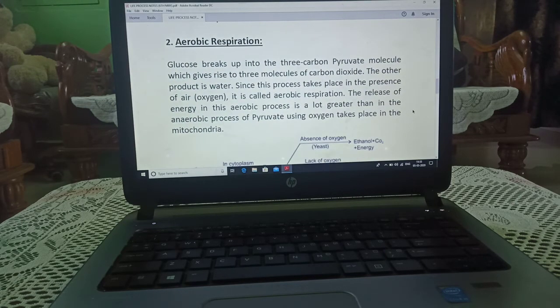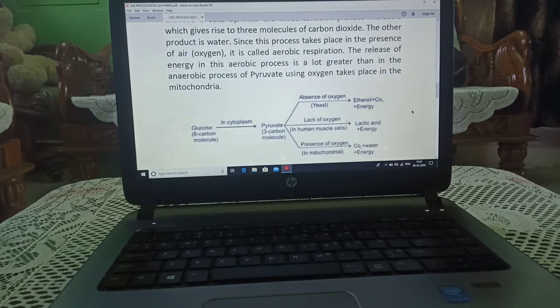Aerobic respiration: glucose breaks up into a 3-carbon pyruvate molecule, which gives rise to 3 molecules of carbon dioxide. The other product is water. Since this process takes place in the presence of air, it is called aerobic respiration.